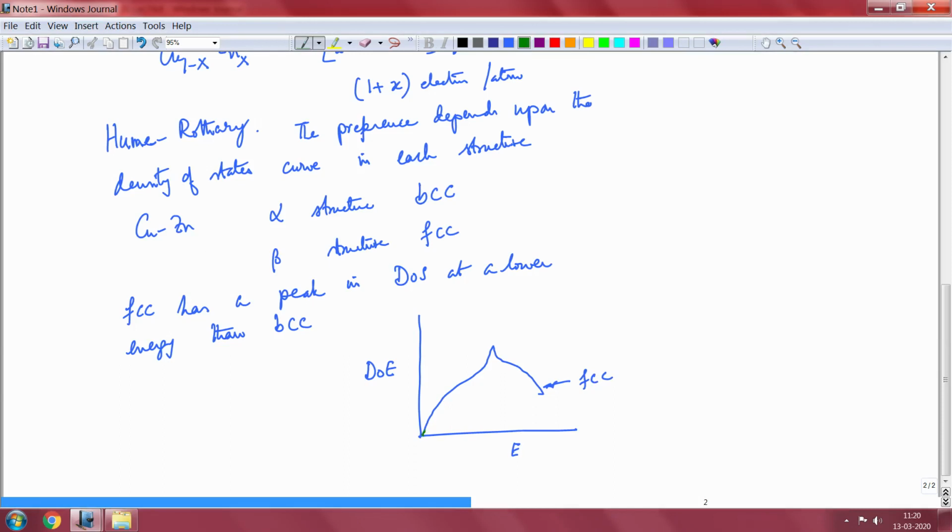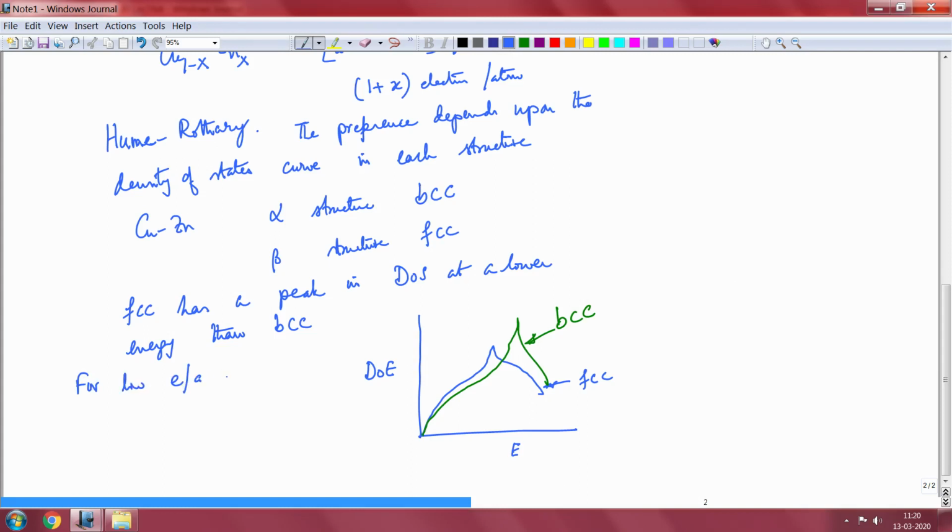So, it will go, so this will be the BCC. So, what you see is that the BCC has a peak in the density of states at a higher energy than FCC.